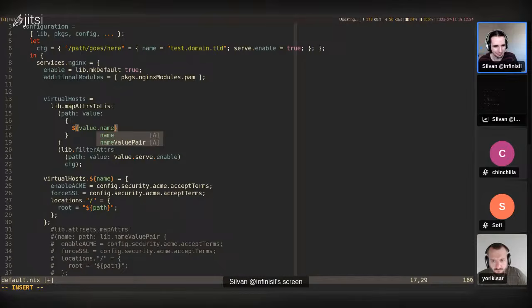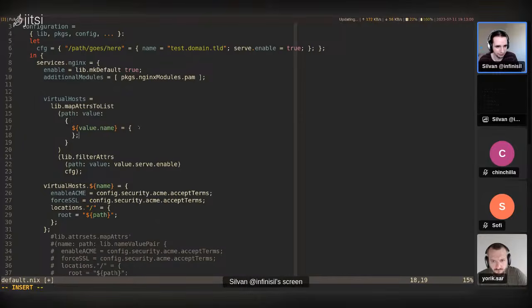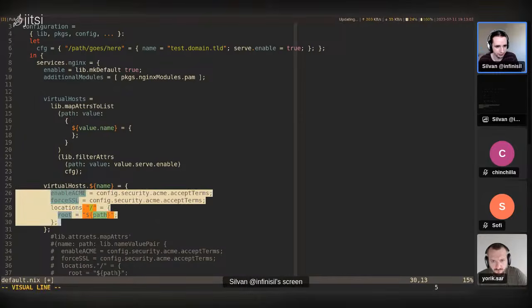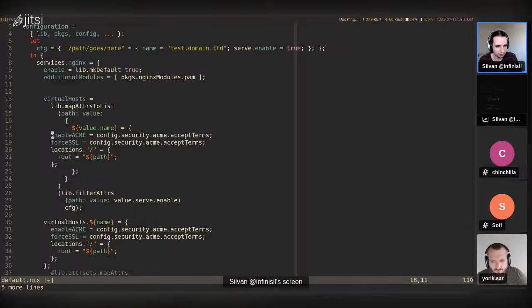So value.name, that's the name, equals this configuration down here. So like this. I'm going to remove all that messiness afterwards. So we have value.name, config security. Okay, that looks good. Now in here we want the path, and that looks correct already.